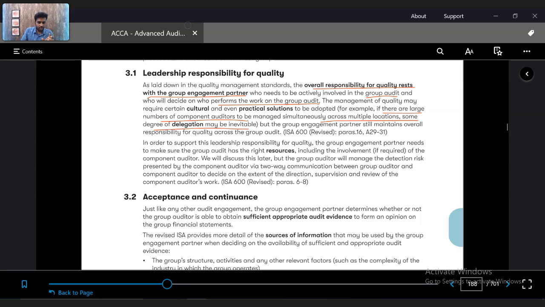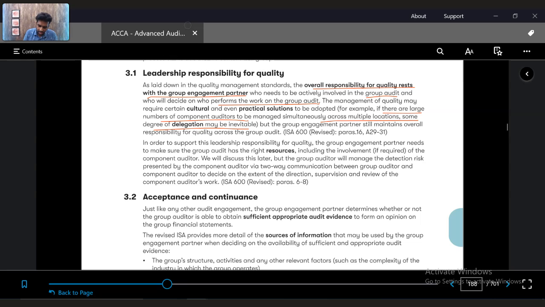Even though he has primary responsibility, he can decide to delegate the work. There could be instances where there are multiple locations for the same company, and he might delegate to his junior partners according to the locations for the audit to be completed. And even when there is a component auditor, the component auditor will also have a partner, manager, staff, etc., who will do the work of the component auditor. Group will have the entire group management part, etc.